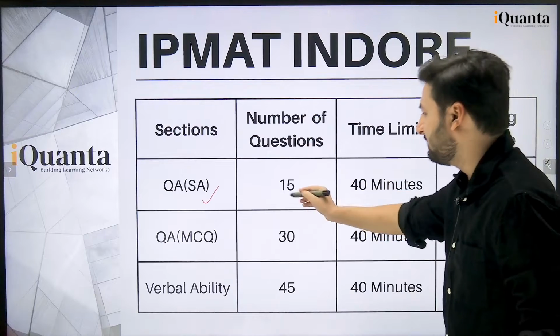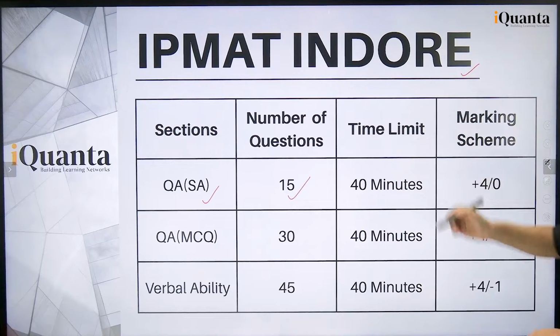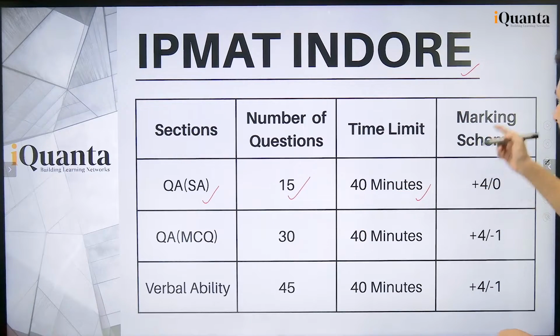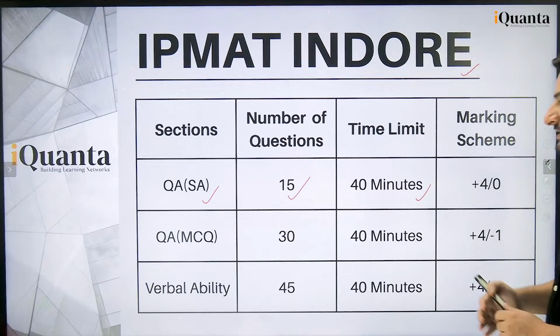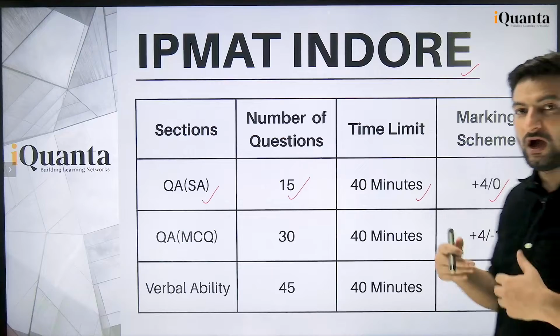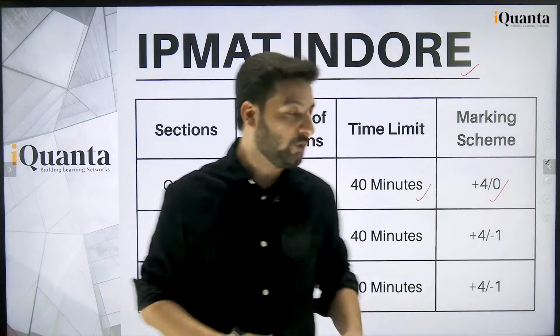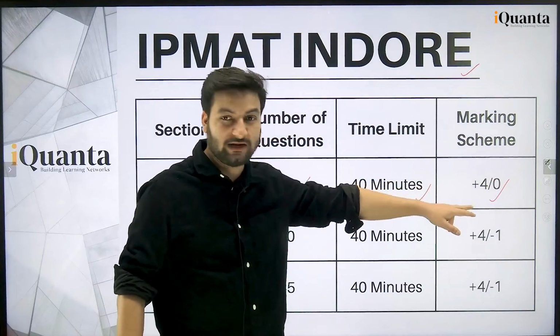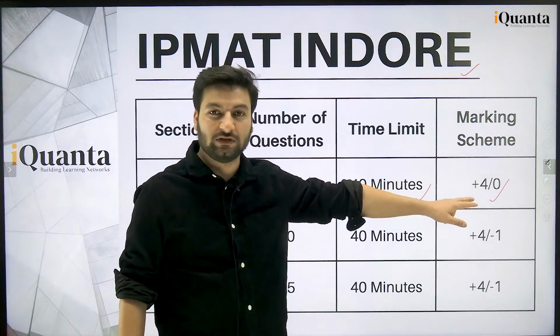This section has 15 questions in total and the time limit here will be 40 minutes. The marking scheme of this section is a little special, because the marking scheme here is +4 and 0. That means if you answer the question correctly you get +4, but if you answer incorrectly there is no negative marking.